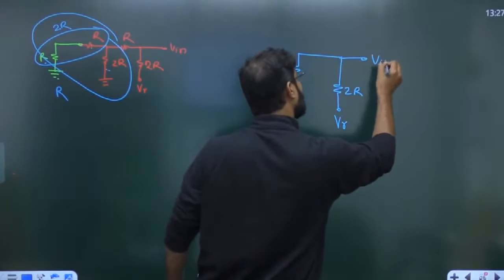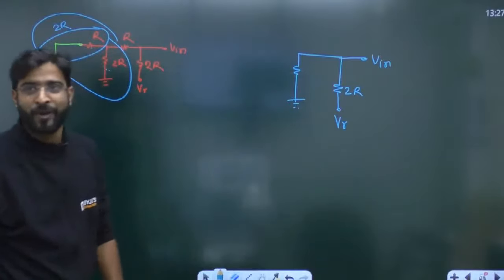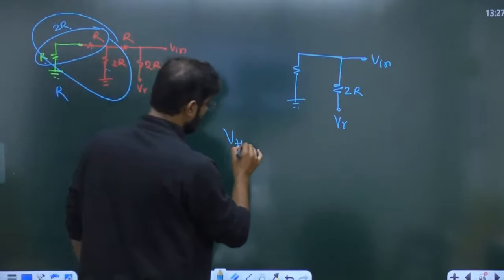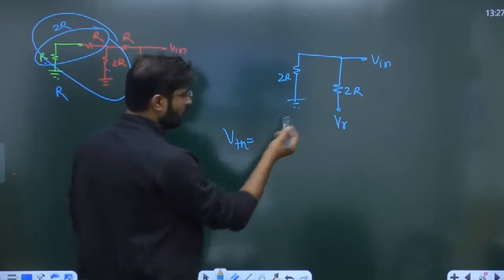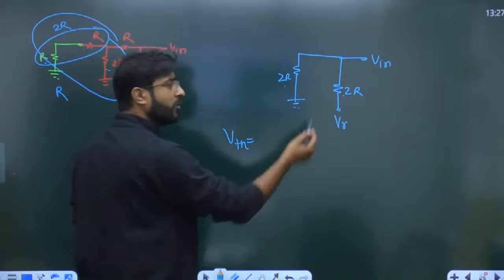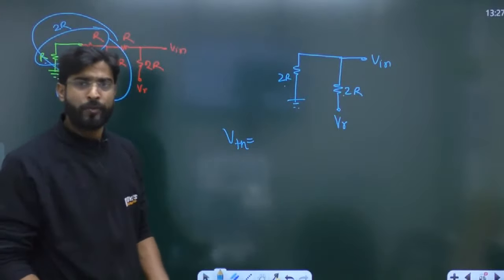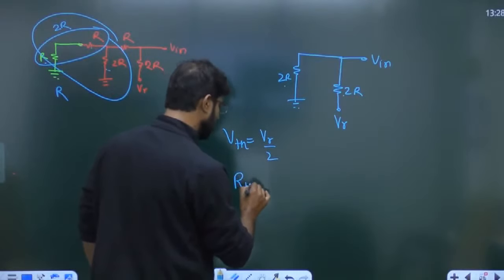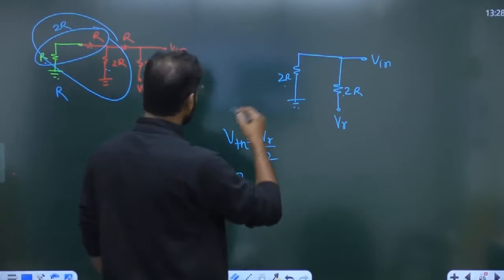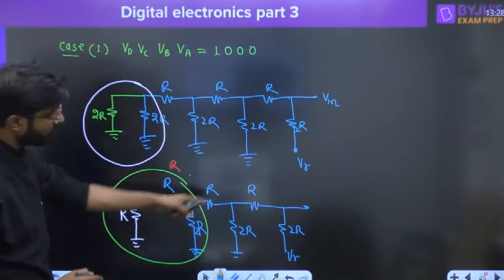So here if you want to find out the Vn, what should be the VTH for this particular circuit? Sir, voltage dividing rule, this is called 2R, this is called 2R. By the voltage dividing rule, the resistance values are equal, so definitely VR by 2 is divided. So VTH is just VR by 2, and RTH of this circuit is already R.